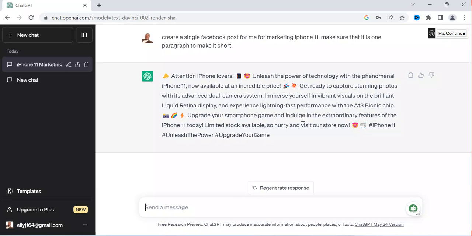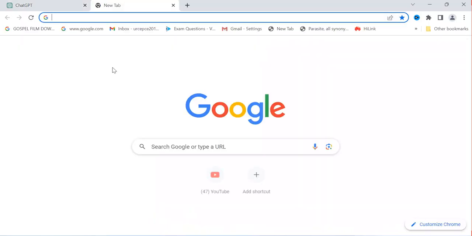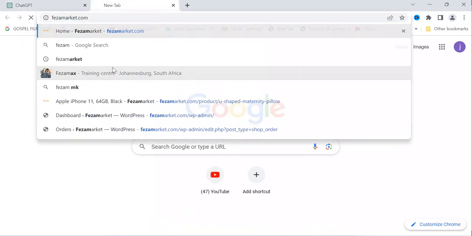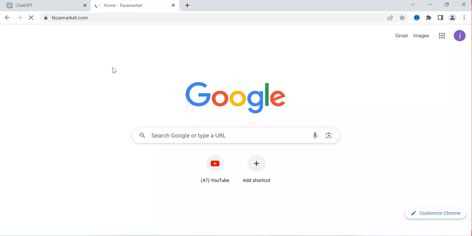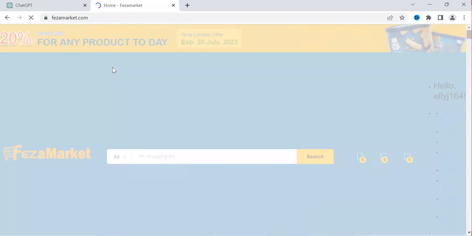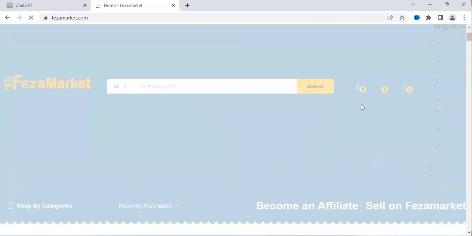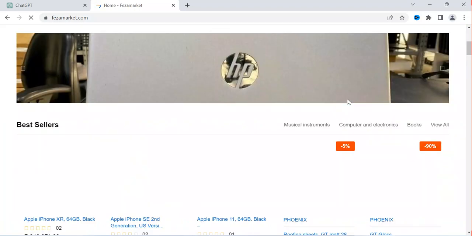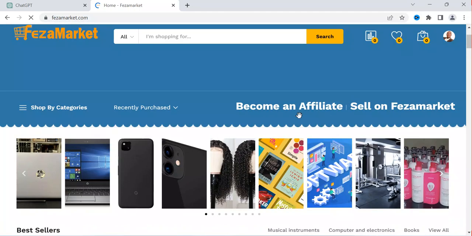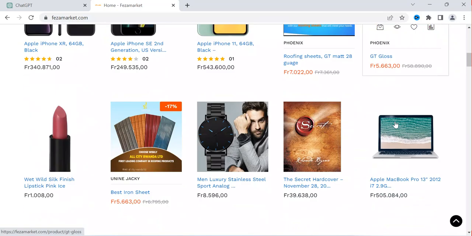So now what I need to do is come here on this platform and start as an affiliate marketer. So I start an affiliate program. If you have not already signed up on this platform as an affiliate marketer, you need to come here and sign up. You can see I have logged in as an affiliate marketer on this site, but if you did not sign up, you need to sign up first.